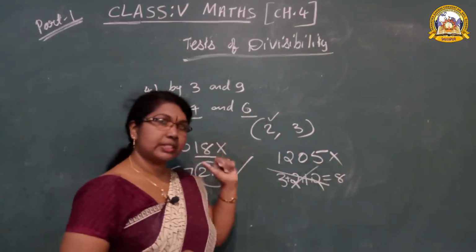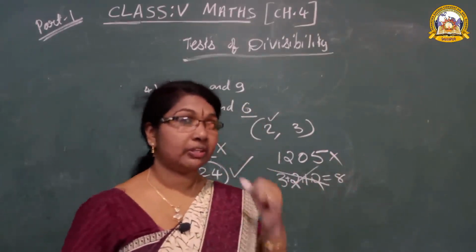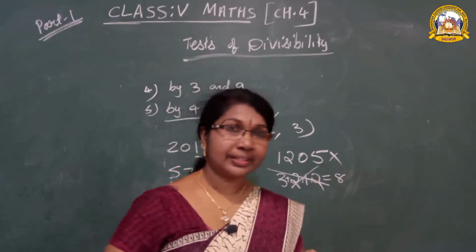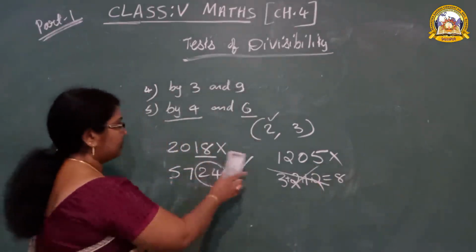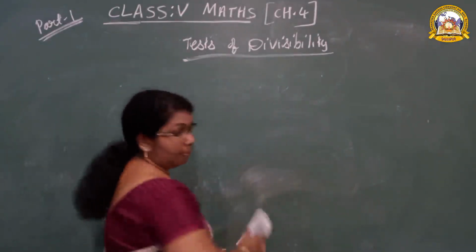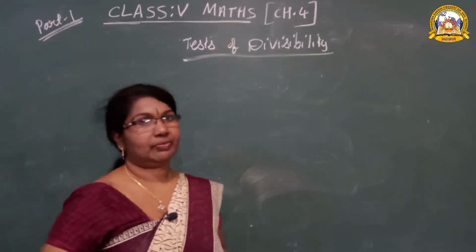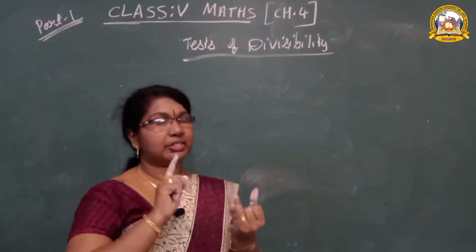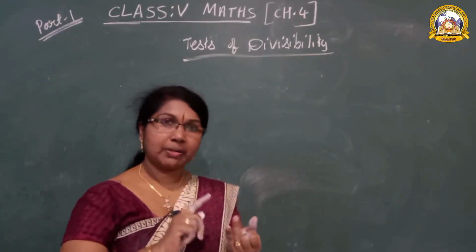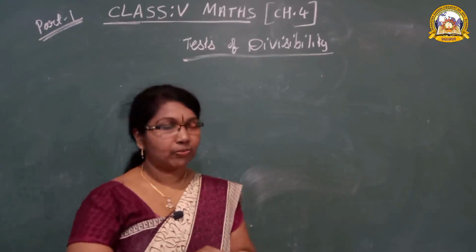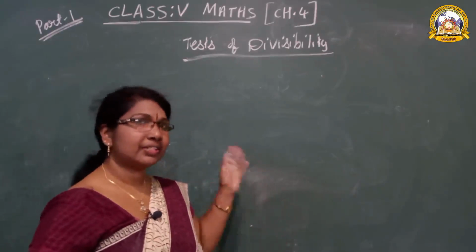What's the rule of 6? We have to check by which 2 rules? 2 and 3. Today only this much is enough for the rules, and you have to learn these rules by heart. What are these rules? Divisible by 2, 3, 5, 10, 4 and 6.